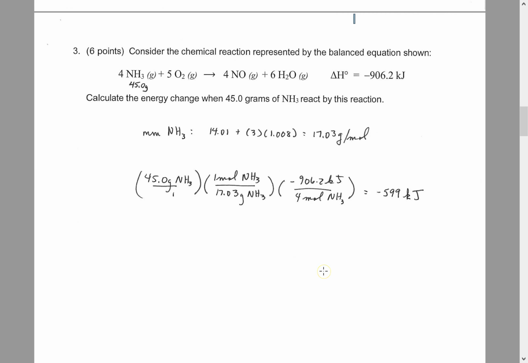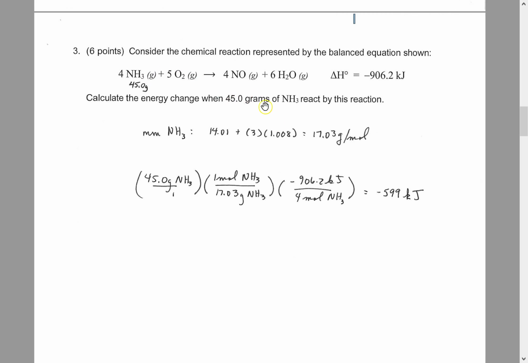Then we have a bunch of questions that are each worth 6 points apiece. In this case, we are given this balanced equation, and for this balanced equation the heat of reaction is exothermic, negative 906.2 kilojoules. So the question is, if we have 45.0 grams of NH3, what energy will be released? And it was really kind of straightforward.